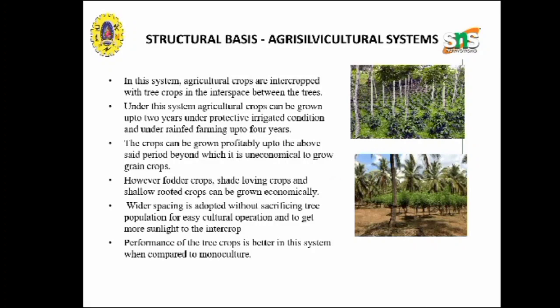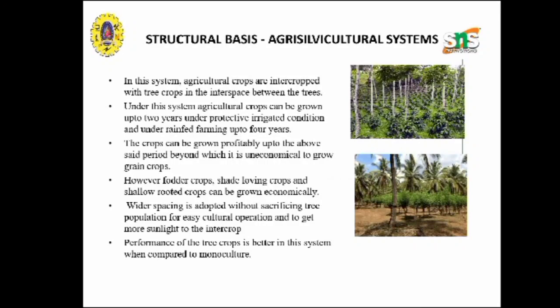Based on the types of agroforestry system, it includes farm forestry, extension forestry, rehabilitation, and recreation forestry. And coming to the classification of the agroforestry system, it includes a structural basis, functional basis, socio-economic basis, and an ecological basis.